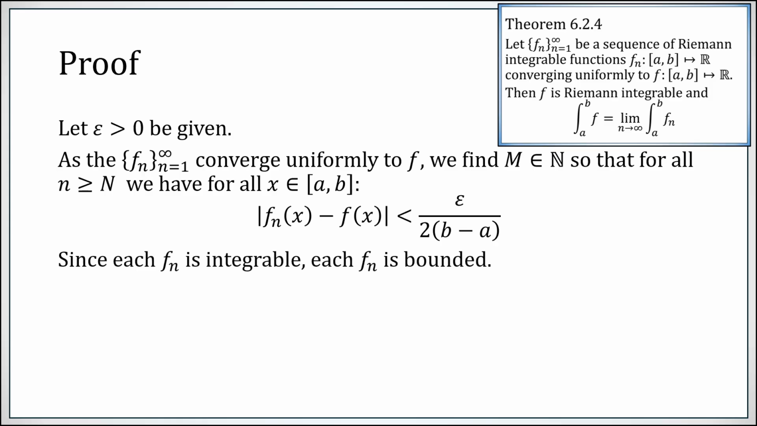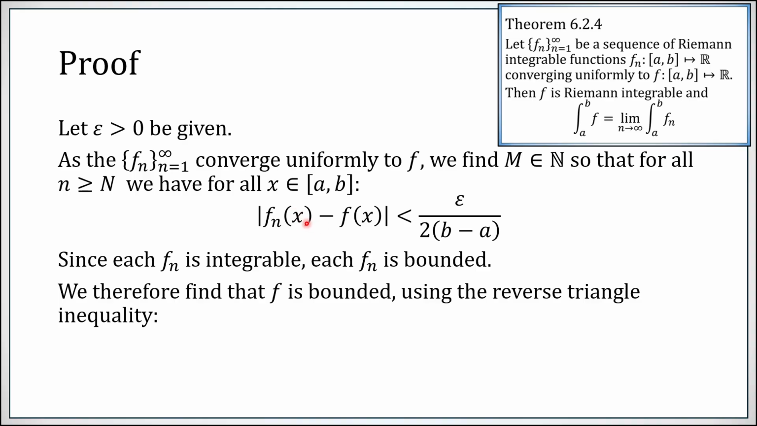Now each fn is integrable, therefore each fn is bounded. Applying the reverse triangle inequality, we would see that this is bigger than the absolute value of fn minus the absolute value of f, from which you can move some terms around and get this right here. So the absolute value of f of x is definitely less than the absolute value of fn plus epsilon over 2 times b minus a. And from here we conclude that the limiting function f is bounded.